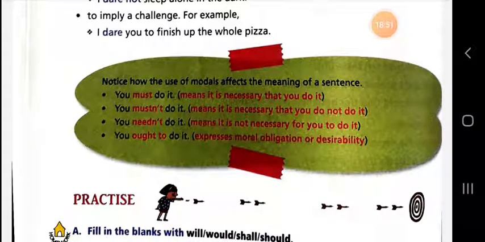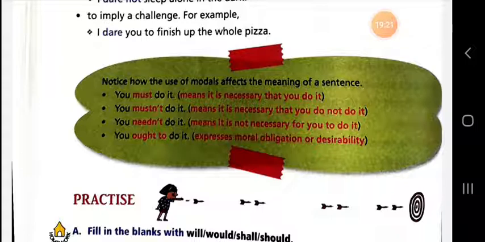Notice how the use of modals affects the meaning of a sentence. You must do it means it is necessary that you do it. You must not do it means it is necessary that you do not do it. You needn't do it means it is not necessary for you to do it. You ought to do it expresses moral obligation or desirability.